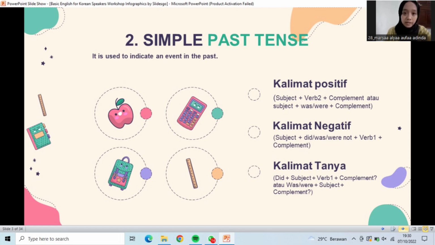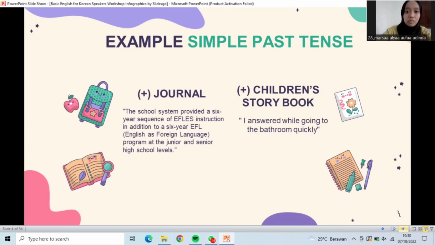Number two, simple past tense. It is used to indicate an event in the past. Positive: subject, verb 2, complement, or subject, was or were, complement. Negative: subject, did, was or were, not, verb 1, complement. Interrogative: did, subject, verb 1, complement, or was, were, subject, complement.